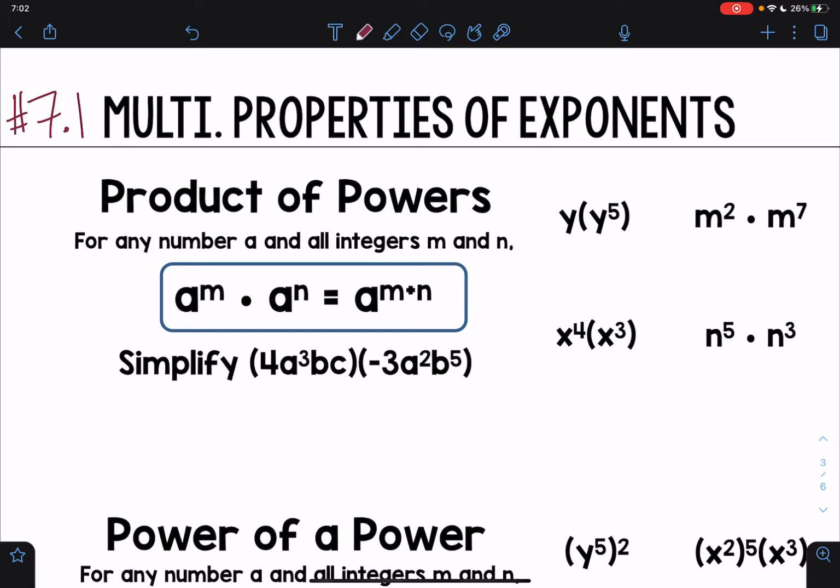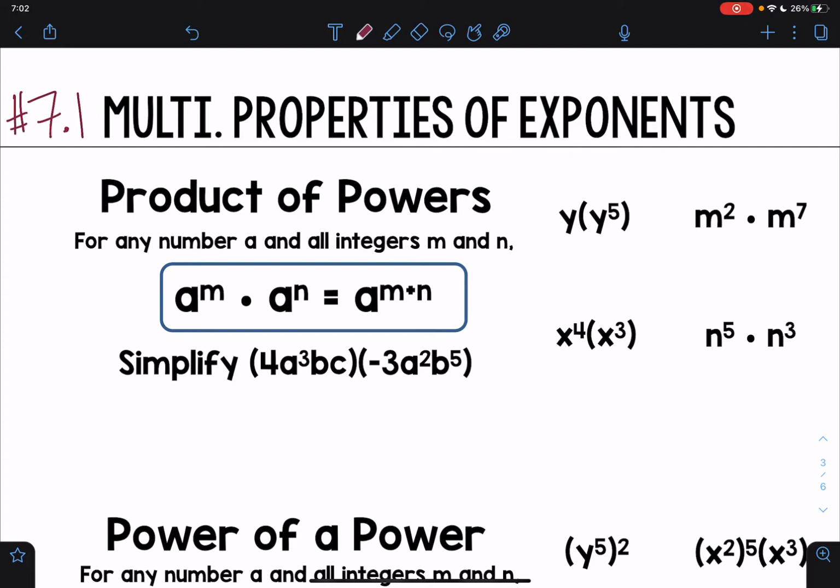When we have a variable, remember a variable is just a placeholder for that number. And say I have y squared. This is just a nicer way of writing y times y. And so let's say I have a larger number, like y to the 5th. That would be y being multiplied together 5 times. So we use exponents as a shortcut, so that way we don't have to write out y times y so many times. That's our exponent.